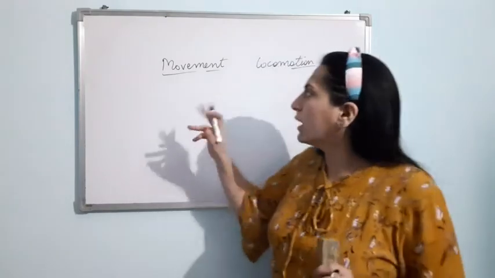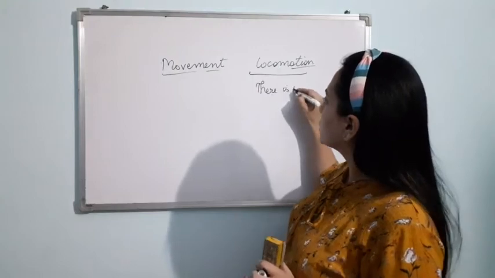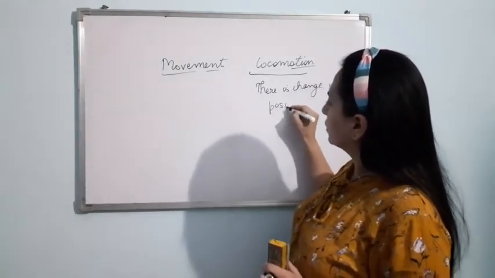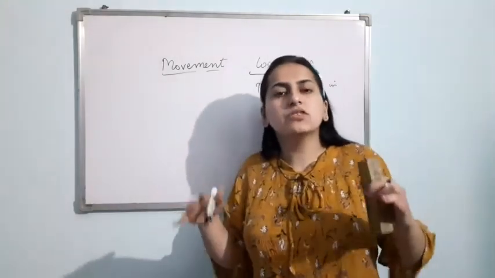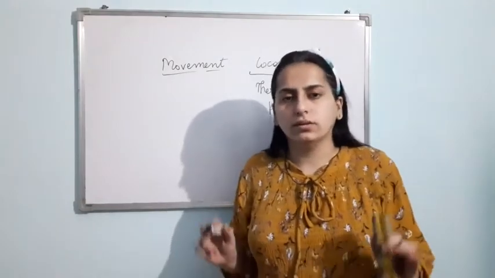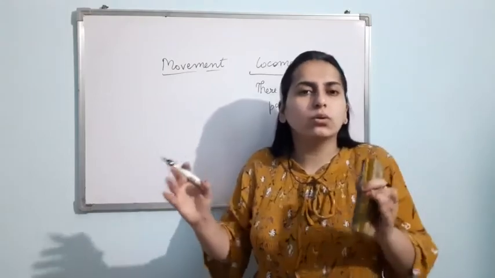Clear? While in locomotion, there is change in position. If I am walking, that is locomotion. If I am dancing and I am changing my position, that is locomotion. Am I clear with the difference? What is the difference between movement and locomotion?